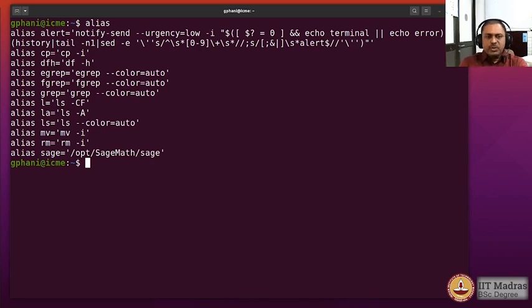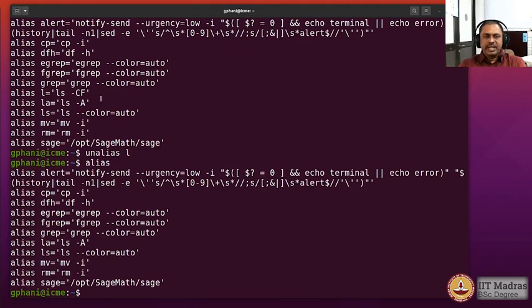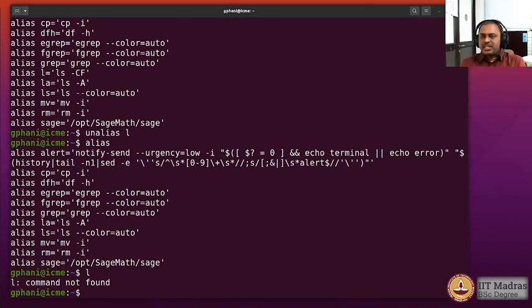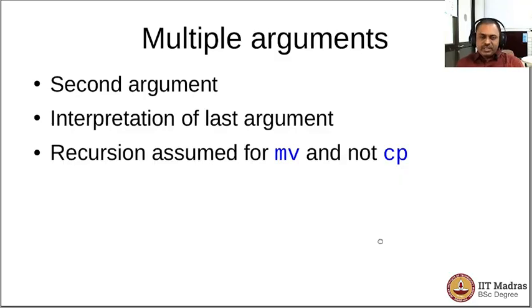Okay. Now you can always remove some of these aliases. So I want to remove, let us say, this alias l. So I could just say unalias l. Okay. Now I will again type alias, and you could see that that particular entry is missing. Now if I type just l, obviously there is no such command, but earlier it would actually give you the output corresponding to ls -CF as the options. So by now you are familiar with the concept of arguments and options.